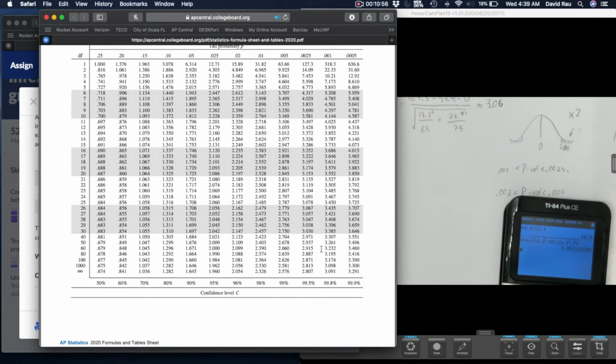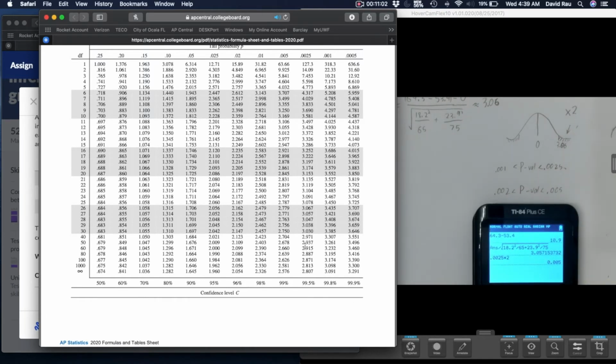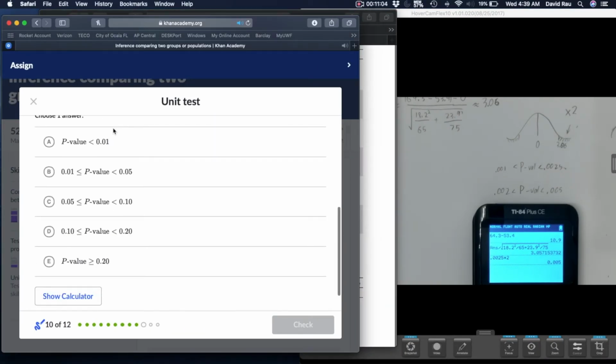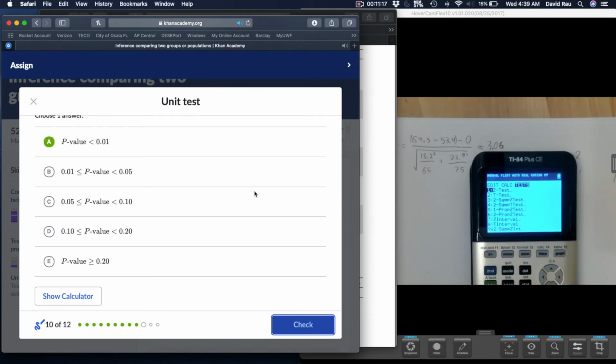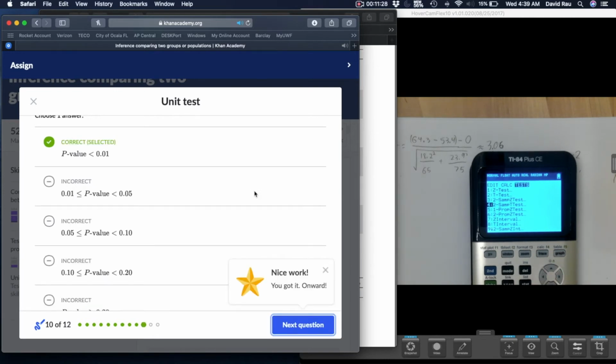Excuse me. Let me just make sure. Okay, so that's what we should be getting, something between 0.002 and 0.005, and that is still less than 0.01 in general. All right, now while the computer loads, let me show you how we can do this in the calculator really quickly if you do have one. Again, we're doing a 2-sample t-test. Whoops, not interval. 2-sample t-test. Here it is.